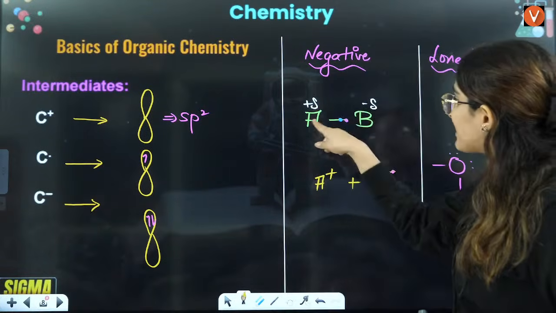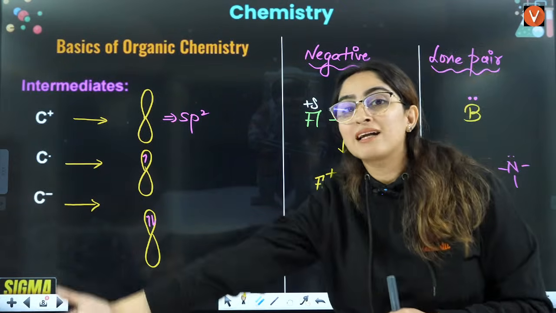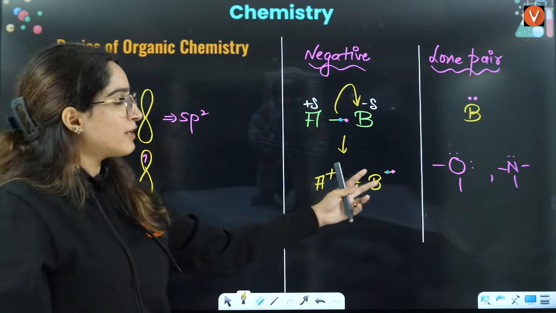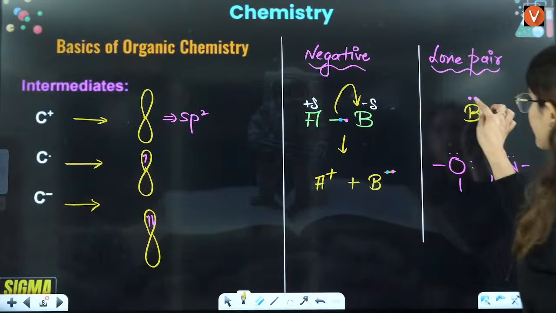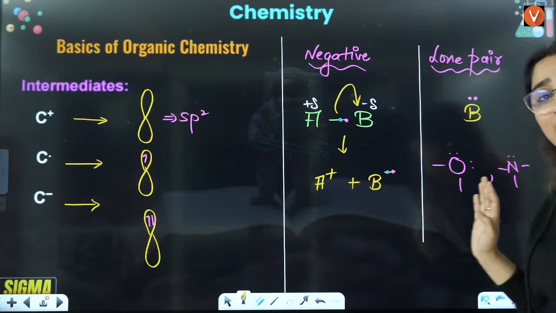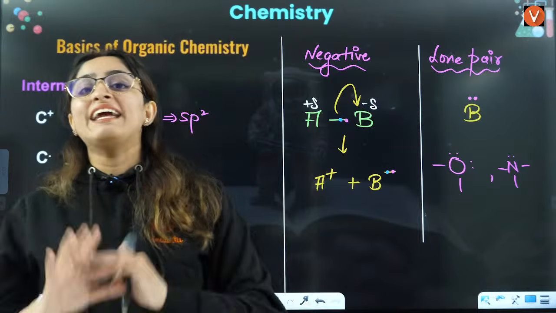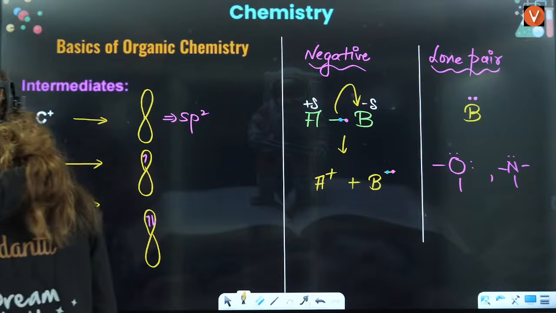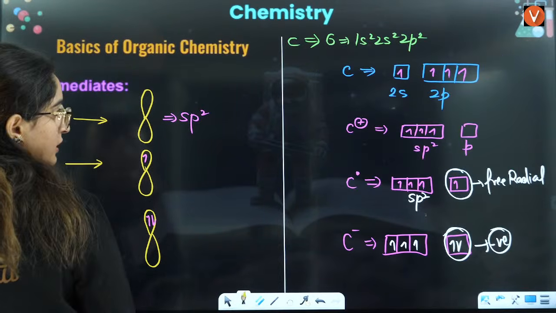One electron it has actually gained from some other atom, that is B negative. If both the electrons are from different atoms, that is B negative. If I am considering 2 electrons as a lone pair, that means these 2 electrons that I have here belong to that atom only, it has not gained them from somewhere else. Okay, right, everybody? Understood? No, carbon ion is not sp2, right?